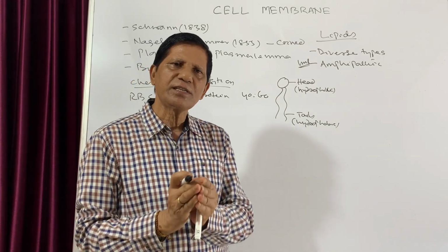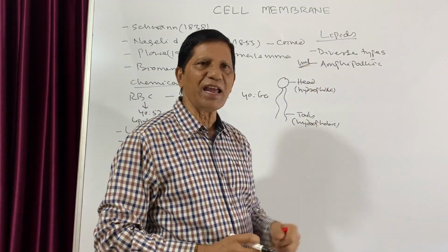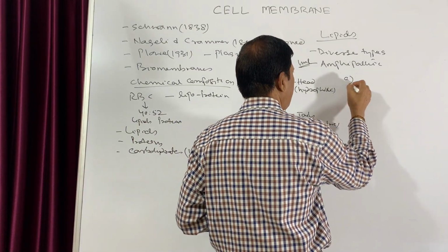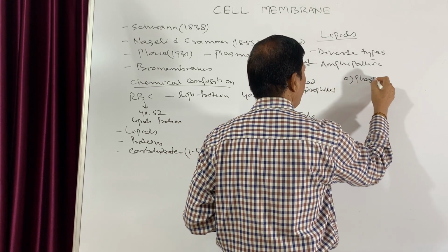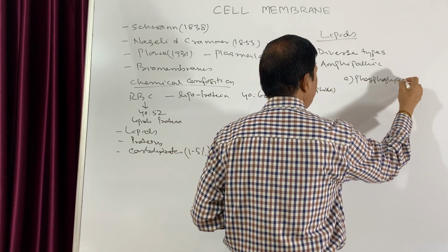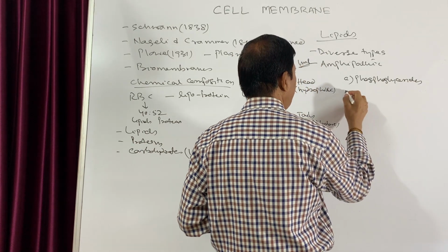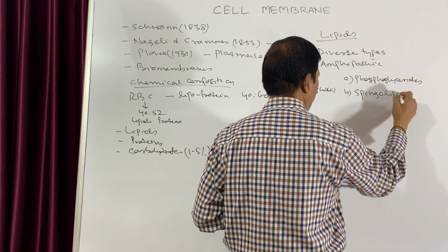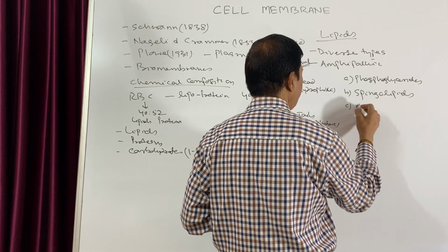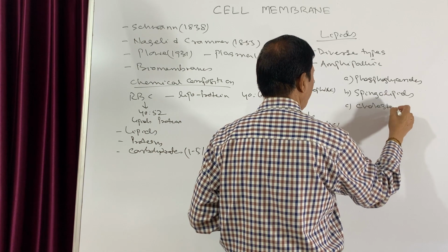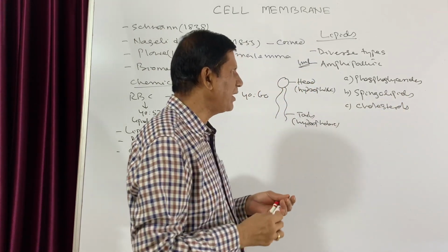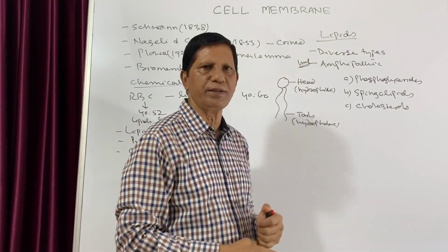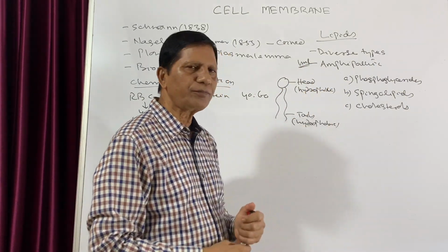Since these lipids are of diverse types, they are again of different kinds. There may be phosphoglycerides, sphingolipids, and the third, cholesterols. These are the different types of lipids present in the cell membrane, but all of them are usually amphipathic. Now let us discuss one by one.